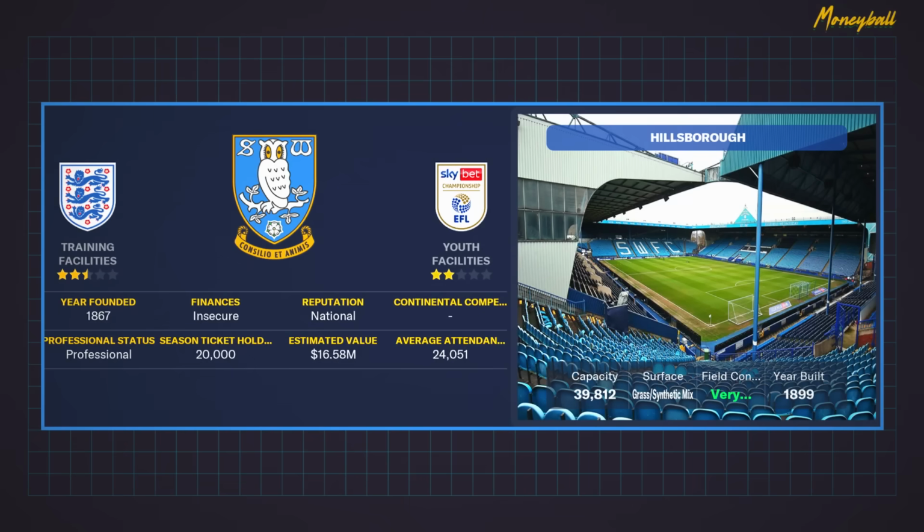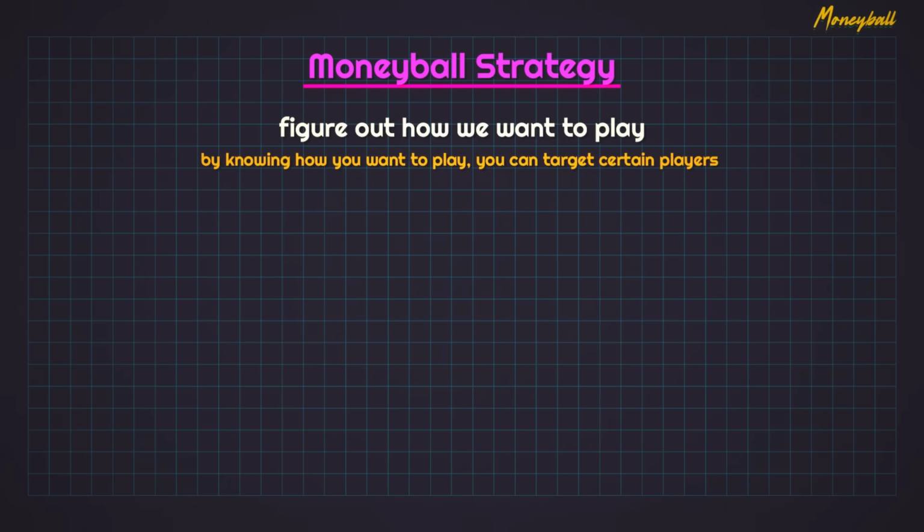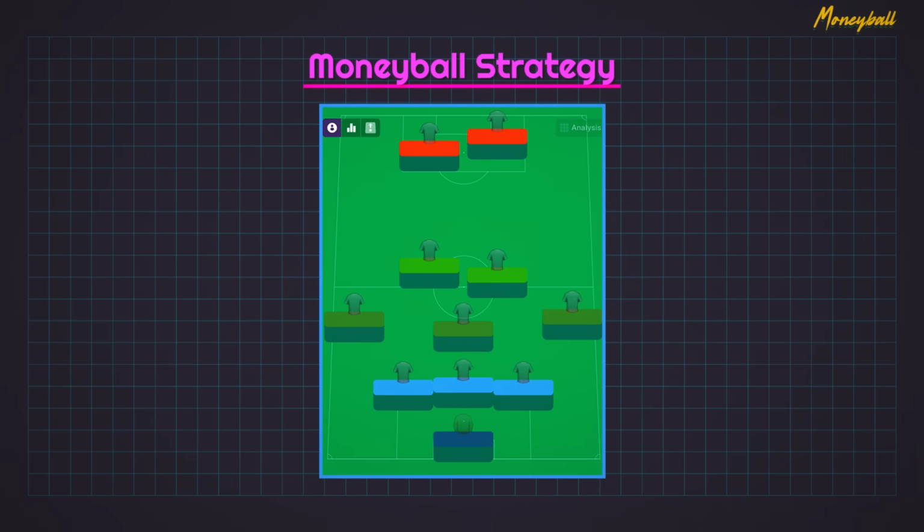Our team for today is Sheffield Wednesday in the English Championship. We are predicted to finish near the bottom of the table. Now that we have our team, it's time to implement some Moneyball strategies. The first thing I need to do is figure out how we want to play. By knowing exactly how we want to play, you can target players that fit that play style. For our formation, I chose a 3-5-2. This is a defensively sound formation, which should be good for the tough English Championship.